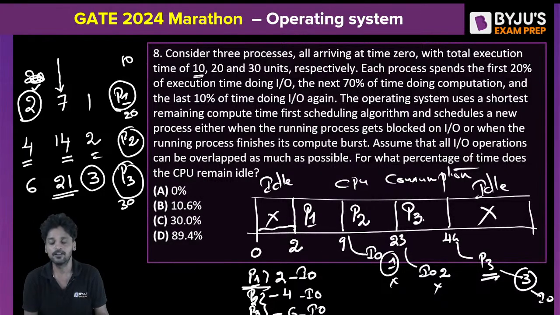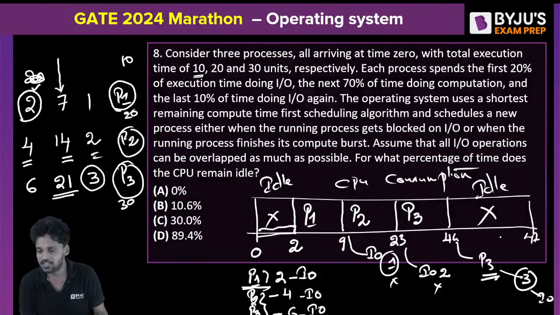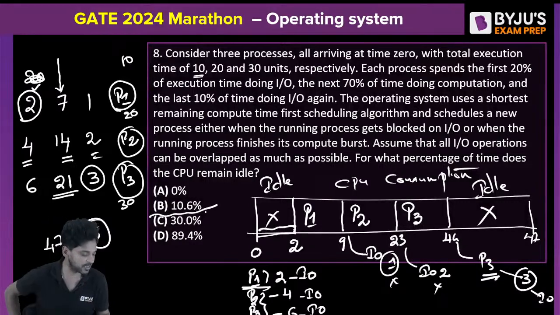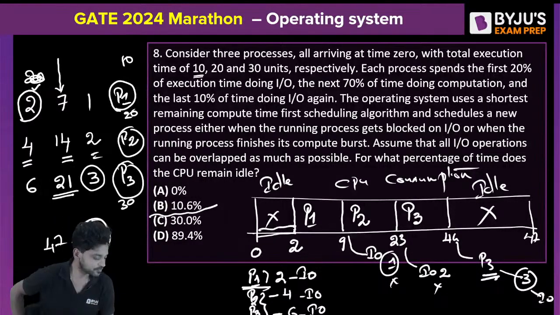Did you get me? So in the total execution time, which is equal to 47, for the first 2 clock pulses the CPU is idle. For the final 3 clock pulses, the CPU is idle. So out of 47, for 5 clock pulses the CPU is idle. So what is the percentage? Percentage is 10.6. I hope I made my point very clear. Did I?